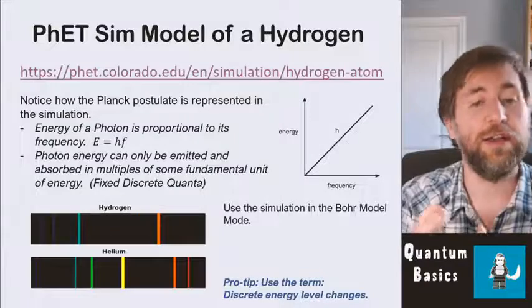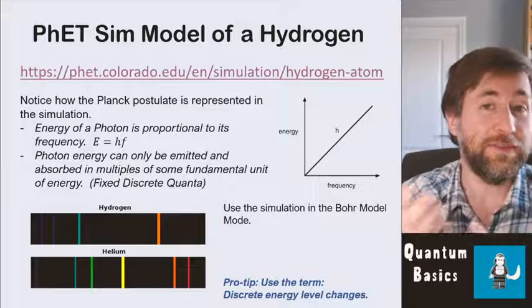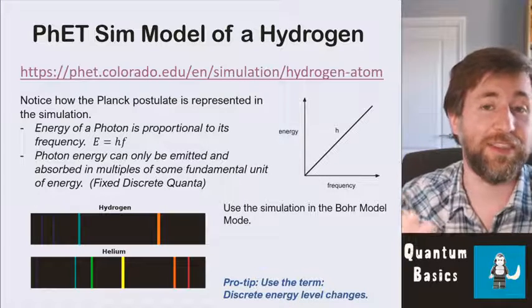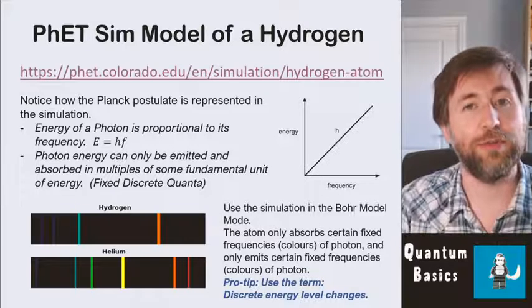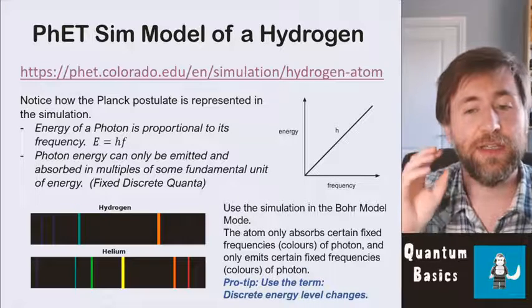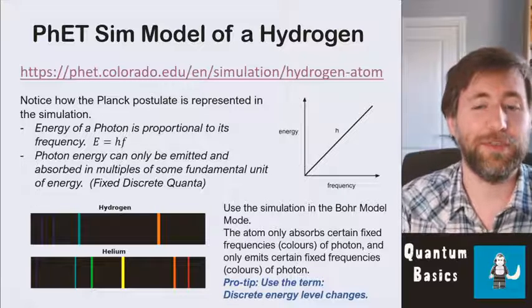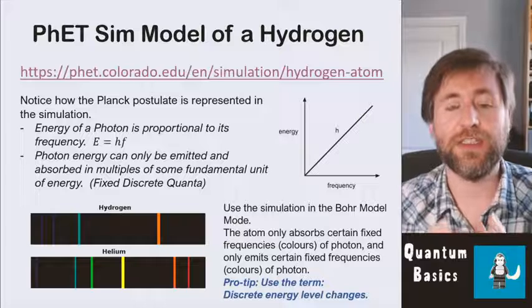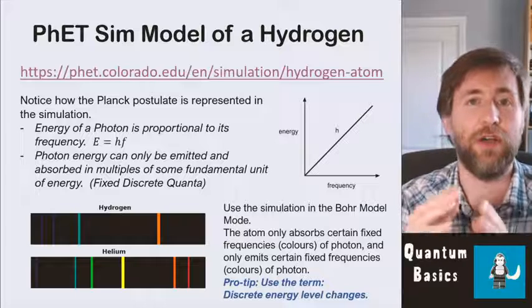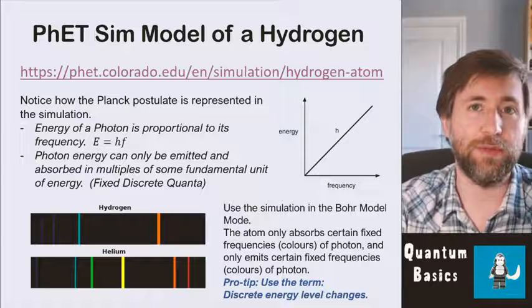And that the energy can only be absorbed and emitted in these fixed discrete quanta, these fixed frequencies, these fixed energies. So notice that the atom of the hydrogen only absorbs and only emits these fixed frequencies of light. Now here's the pro tip when we come on to explaining this later. When you're discussing this, discuss discrete energy level changes. There are only certain fixed energy level changes that are possible.